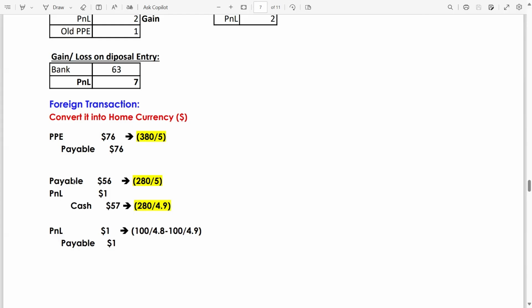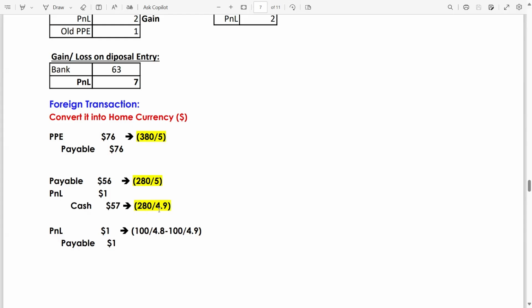Payable credit by 56 million. How 56 million? Remember, on the 30th October, it's mentioned that the 280 million dinar amount was paid. At that date, the exchange rate is 4.9. So 280 divided by 4.9 is cash. But the exchange rate on the date of this transaction is 5. So 280 divided by 5 is 56 million. If you pay 280 on the date of acquisition, then you have to pay 56.